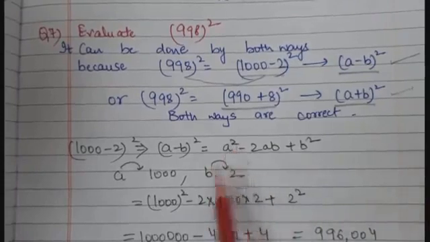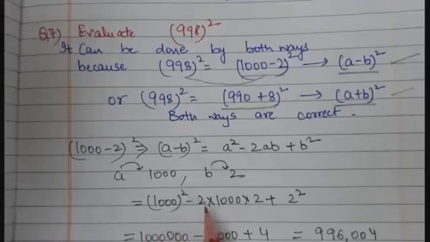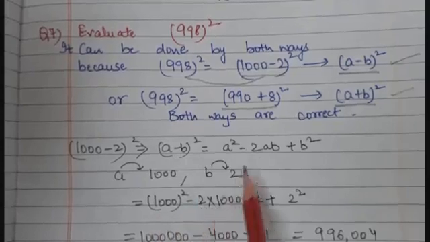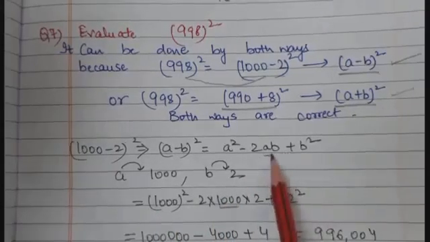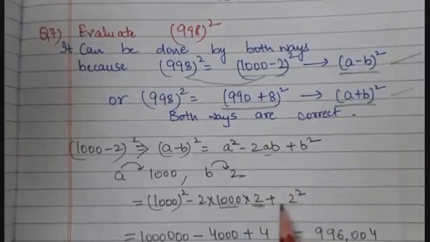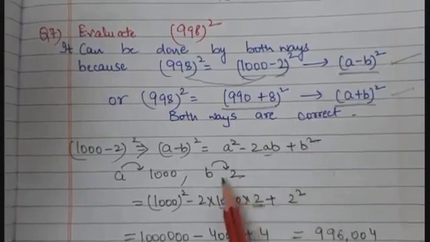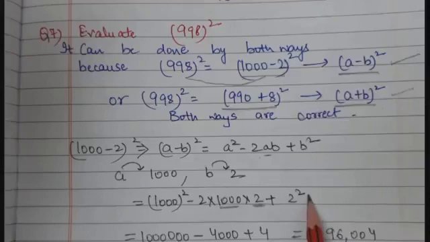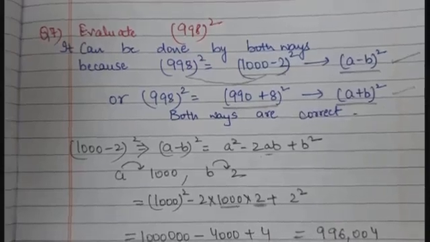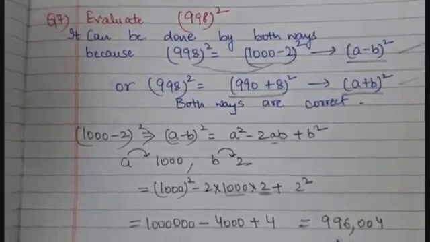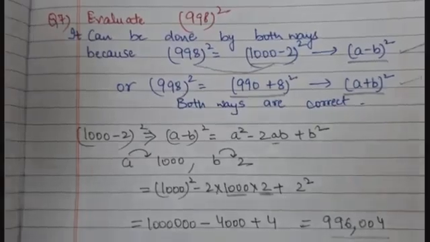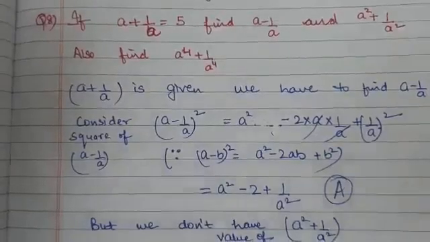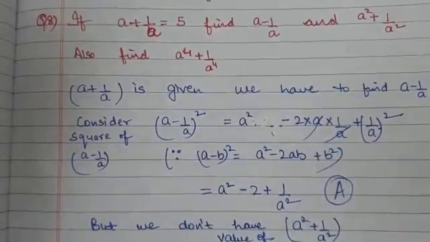a square means 1000 square, minus 2 multiplied by a, what is a? 1000. Multiplied by b, what is b? 2. Plus b square means 2 square. Fine. Now on simplification, what do we get finally? We finally get this answer. Clear, students?